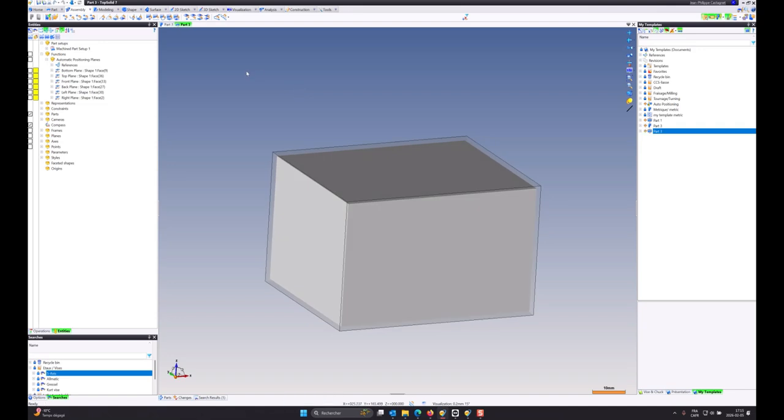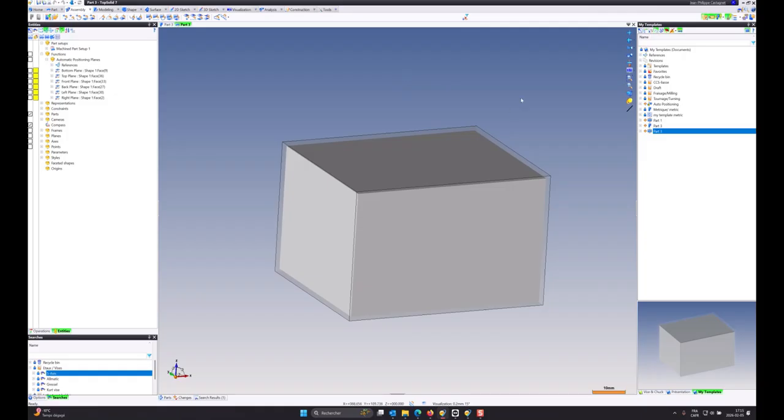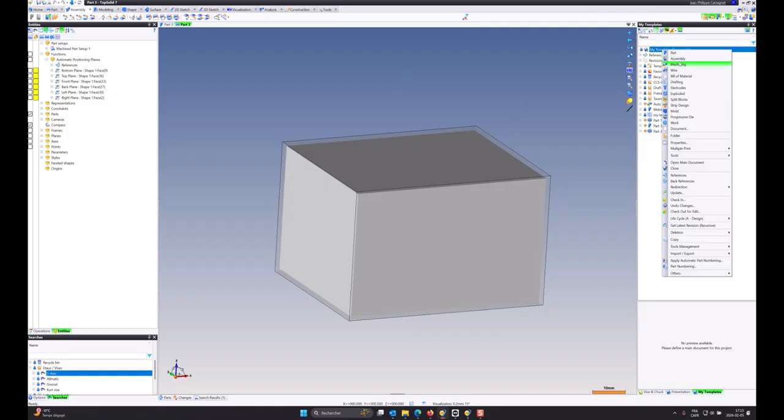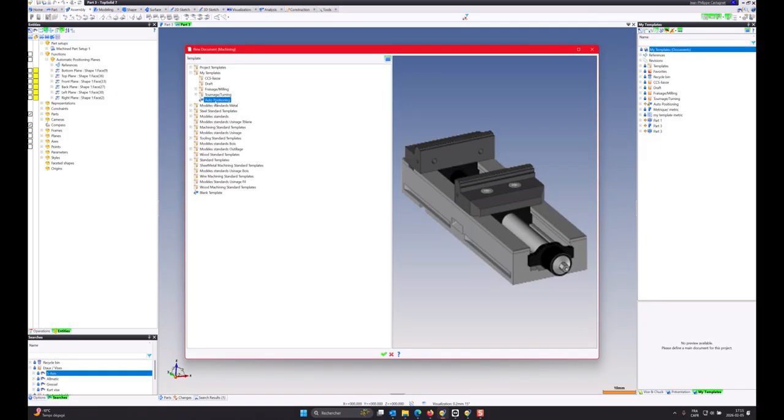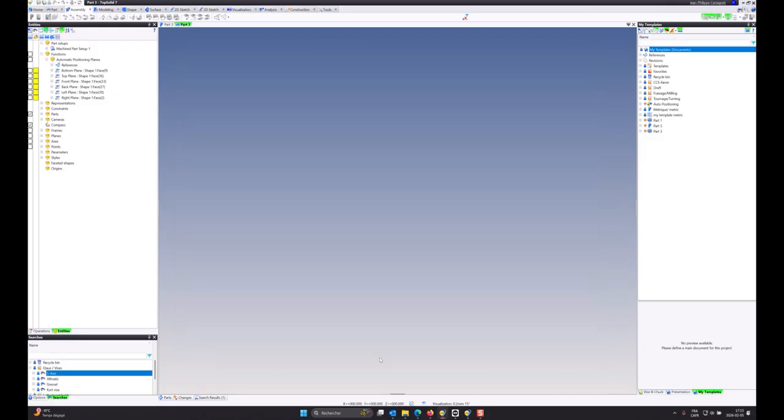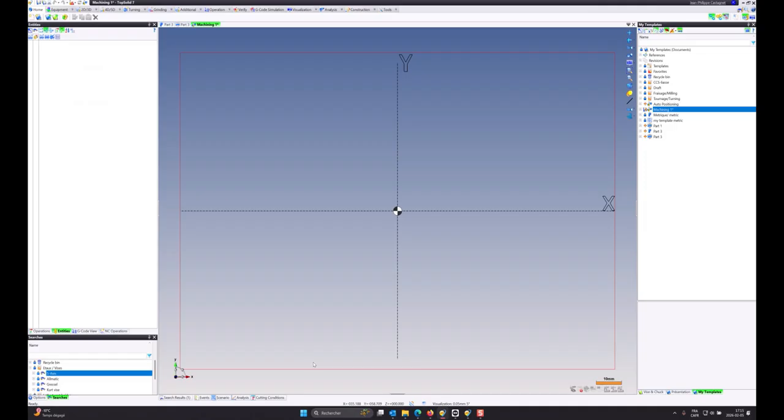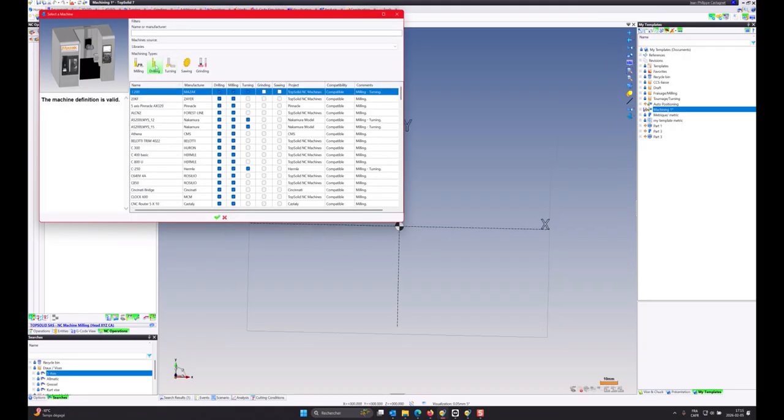Now, let's save the part. And let's do a machining. So I'm going to go with the blank. I can actually, and which would make sense, define the machine or select the machine.